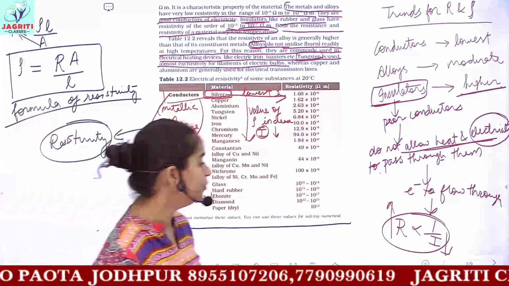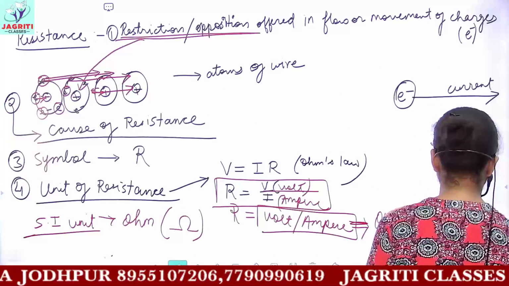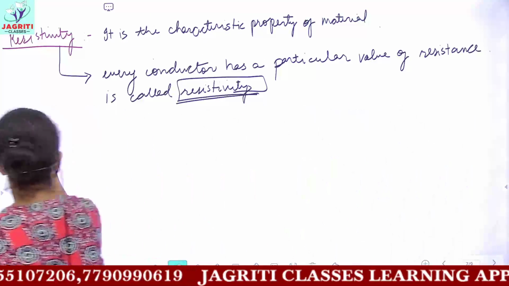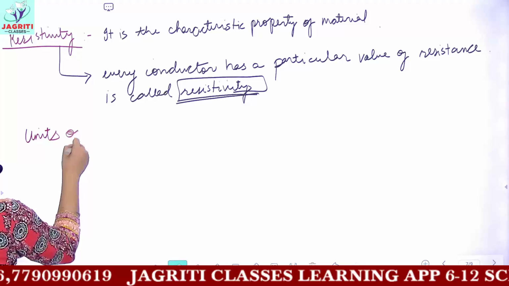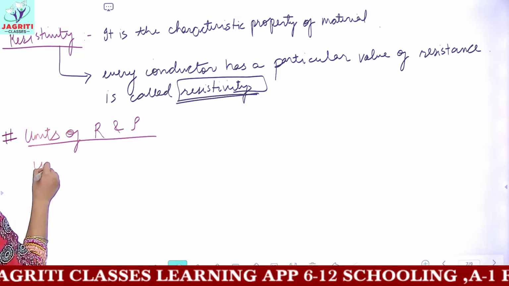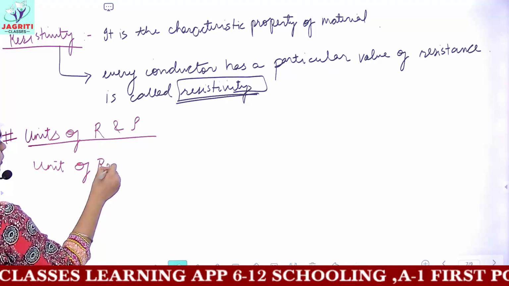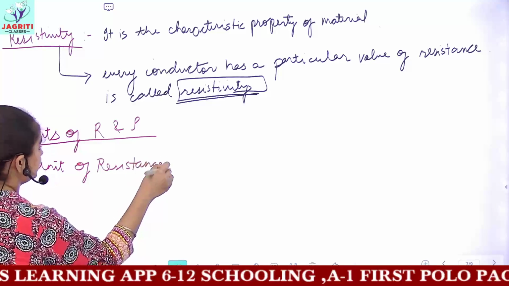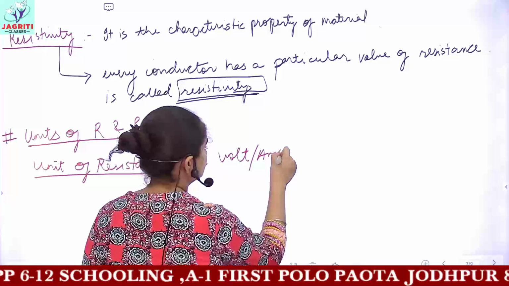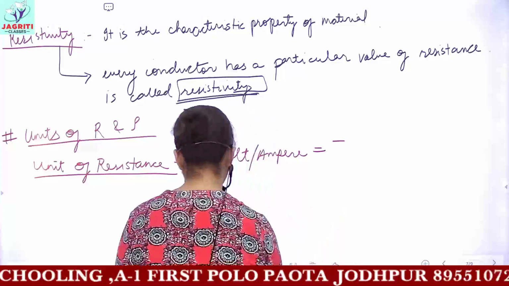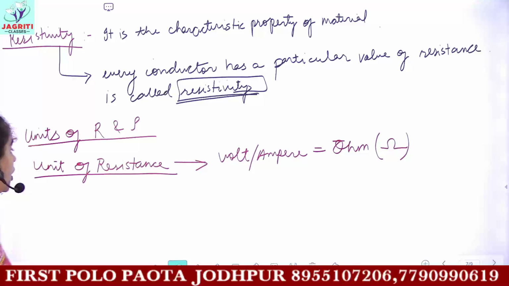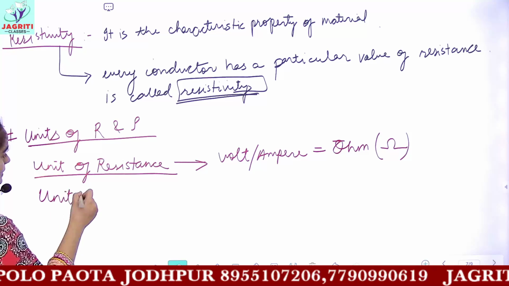Now we'll be doing the units for resistance and resistivity. First, let's do the SI unit of resistance. We have already seen that the SI unit of resistance is volt per ampere, which is written as ohm, and it is denoted by this symbol. Now we can derive the SI unit of resistivity.